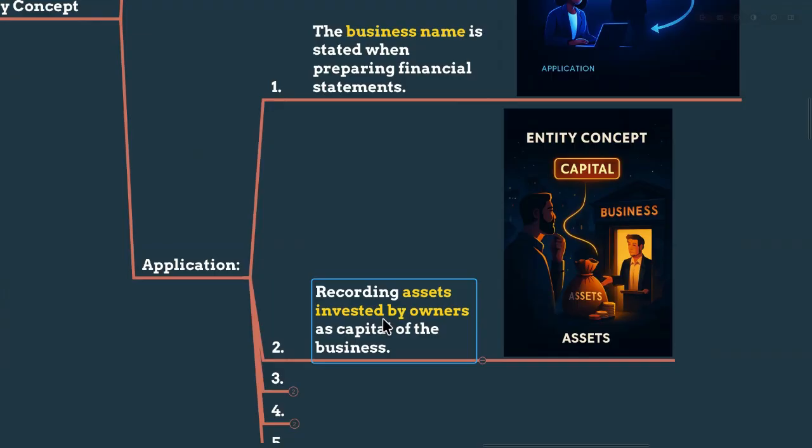So, recording the assets invested by owners as the capital of the business, because we are treating the owner as separate, right? We are telling the owner this much only is for you as an owner. So if we shut down the business, when we sell our assets and pay all the liabilities, this is the only amount you can take.